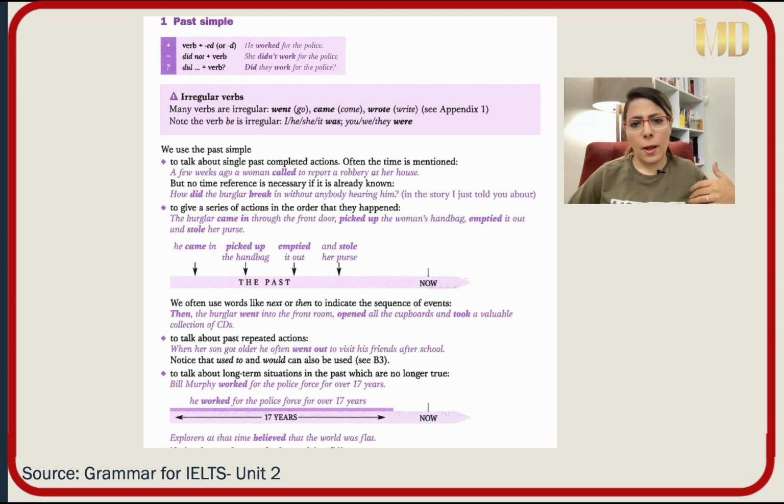Did you pick up Jack from airport? So all of them, they have did and base form, simple form of the verb.